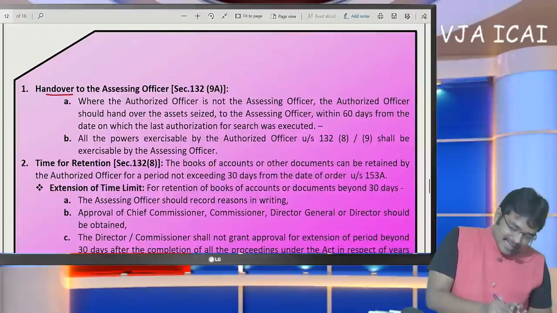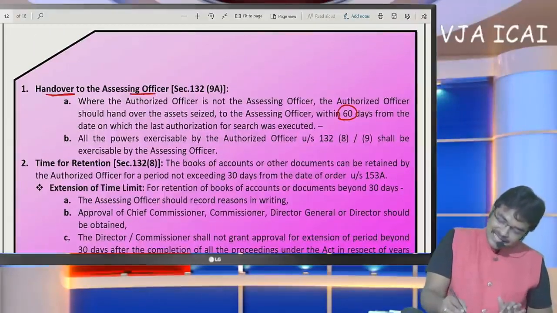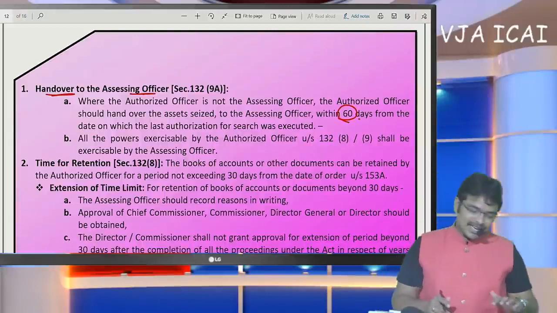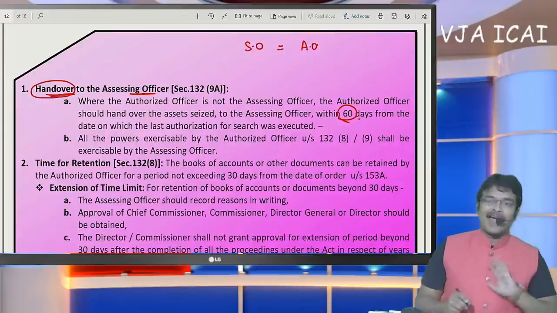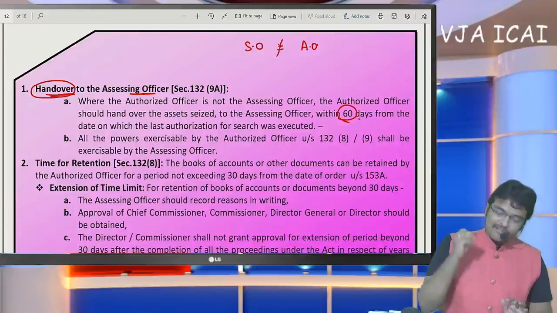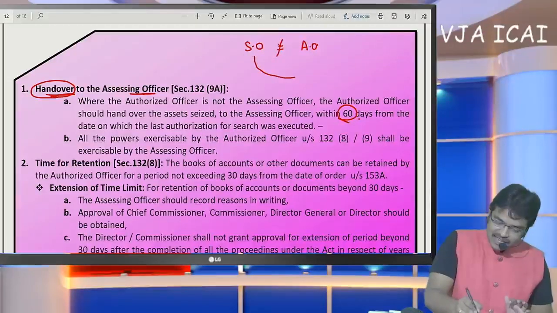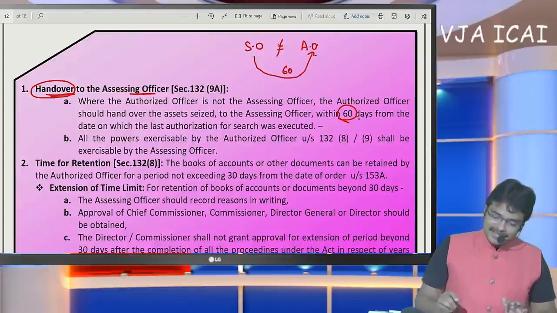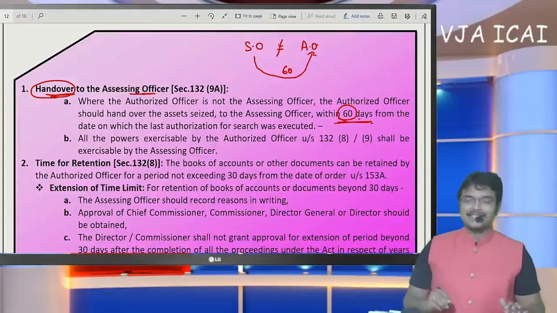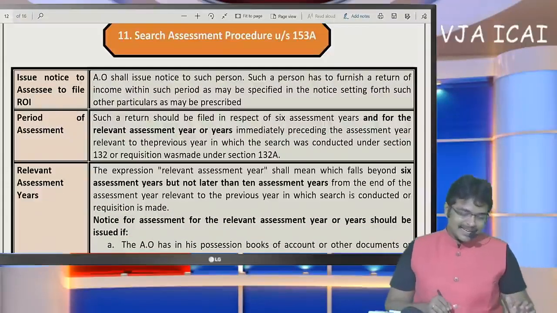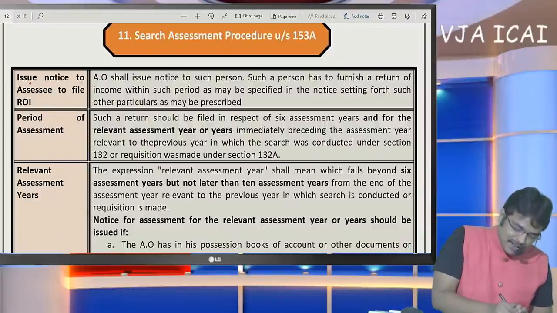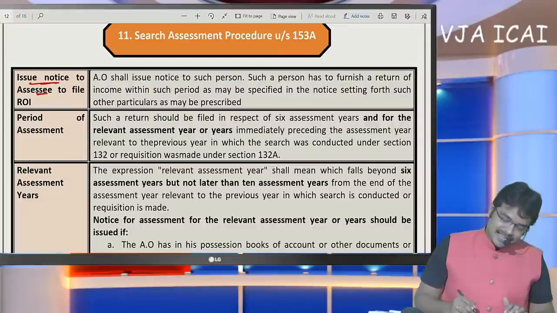First thing to be noted is that the documents are handed over to the assessing officer within 60 days. Sir, if the search officer and the assessing officer are the same, there is no concept of handover. But if they are different from each other, the search officer has to give the documents and assets seized to the assessing officer within 60 days. And after that, the thing to be noted here is the search assessment procedure. First, notice is to be given to the SSE.